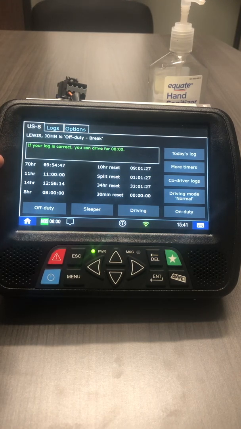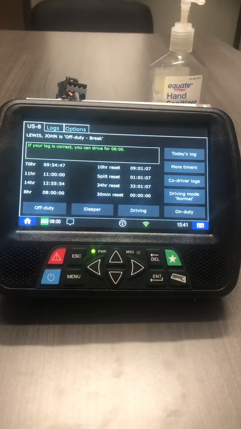Up front, you have your 70-hour clock. You have your 11-hour clock, your 14-hour clock, and your 8-hour clock. Over here is your 10-hour break. You've got your split set. You've got your 34-hour reset and your 30-minute break.